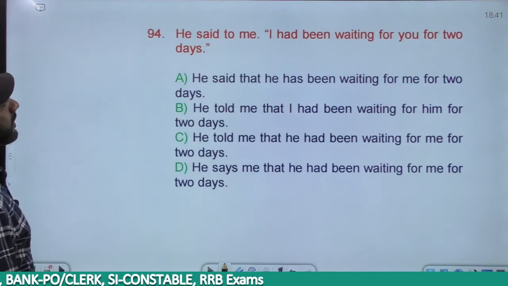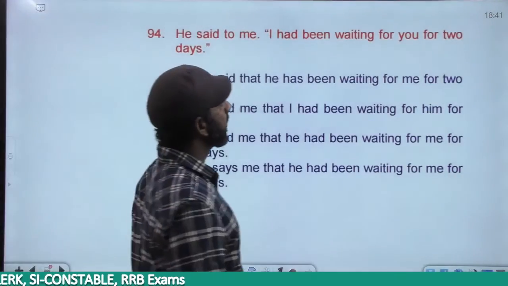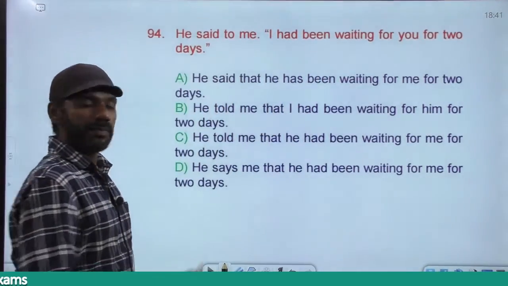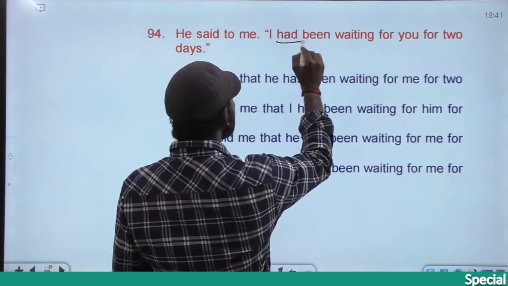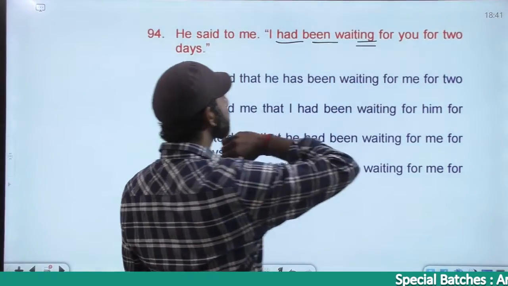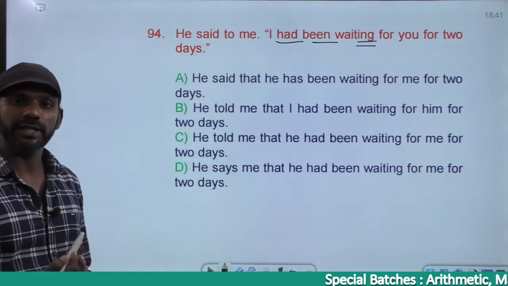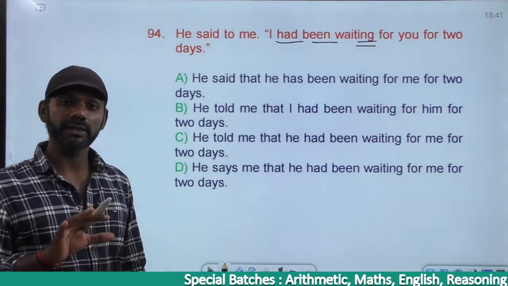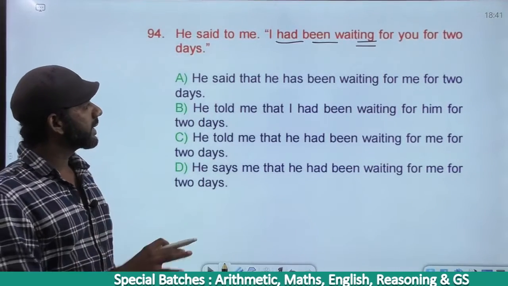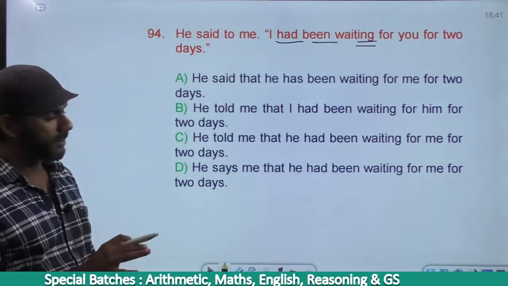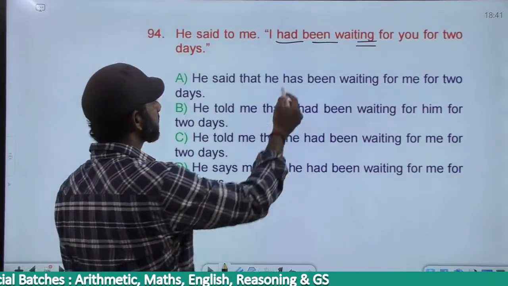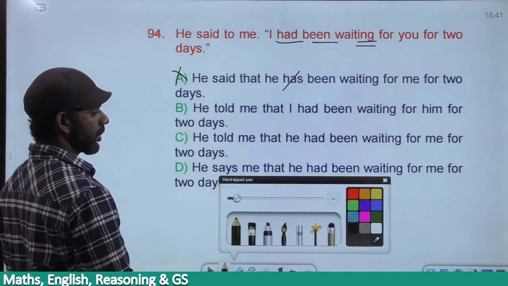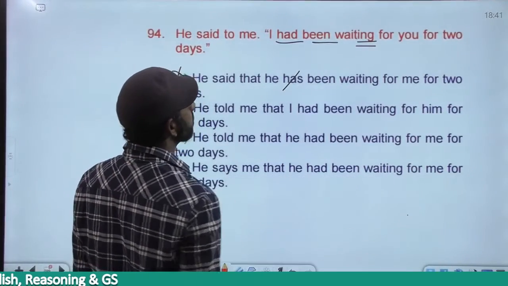Next one. He said to me, I had been waiting for you for 2 hours. I had been waiting for you is had plus been plus V1 plus ing, past perfect continuous. Direct to indirect, past perfect continuous remains the same. So the indirect speech also must be past perfect continuous. Based on that, option A is eliminated. A says has, present tense, gone. We want past perfect continuous.